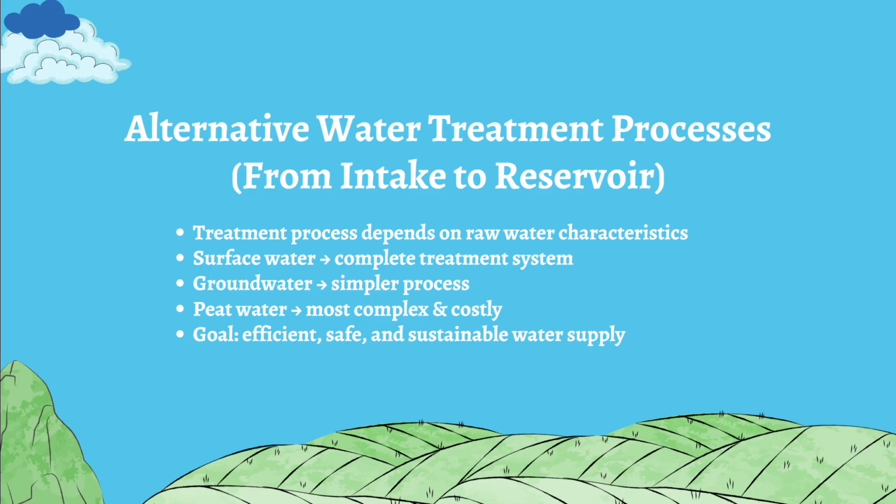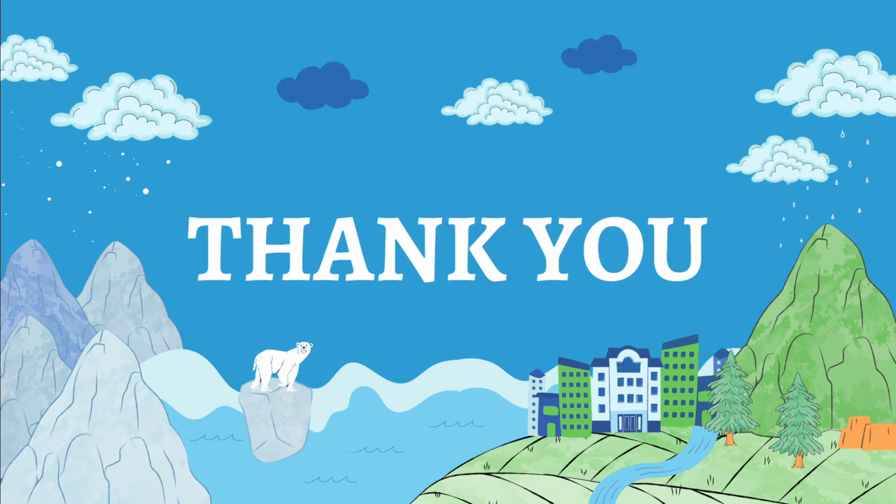Next, for the alternative water treatment process from the intake to the reservoir, the treatment process depends on the raw water characteristics. Surface water needs a complete treatment system. Groundwater needs a simpler process. Peat water is the most complex and costly. Our goal is an efficient, safe, and sustainable water supply.